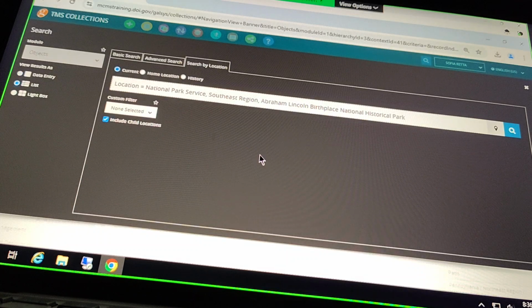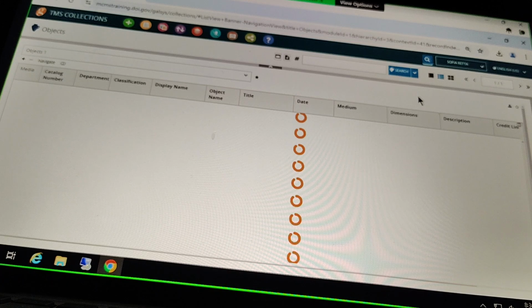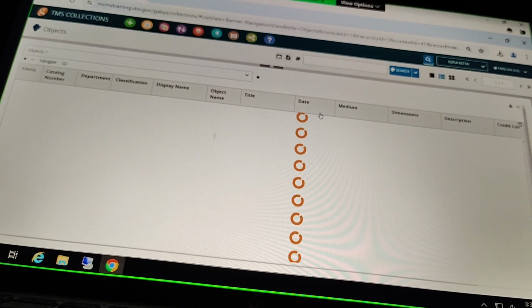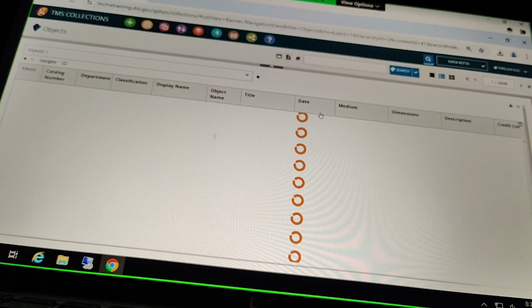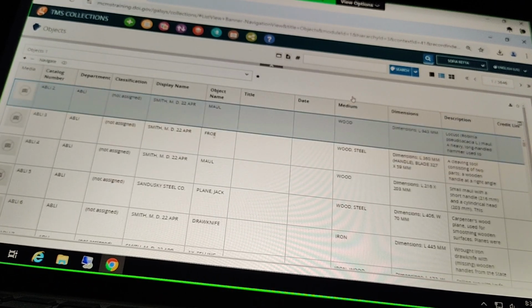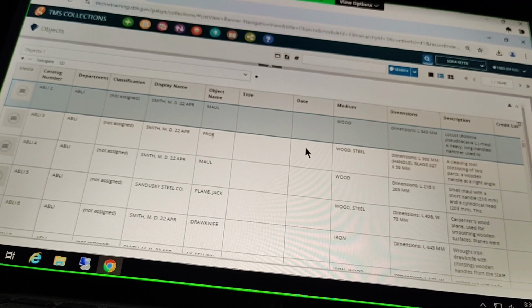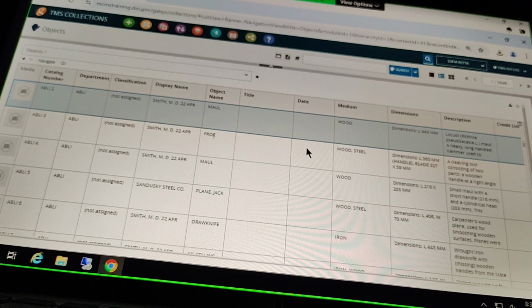So let's look at this in list view. And I'm just going based on current location here. A large record set here. Here we go. We've got 3,600 plus records here in the objects module that are currently in that location of Abe Lincoln.